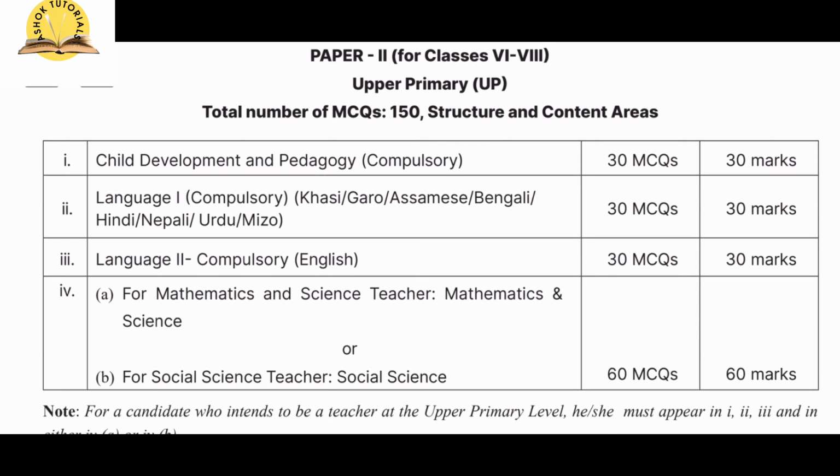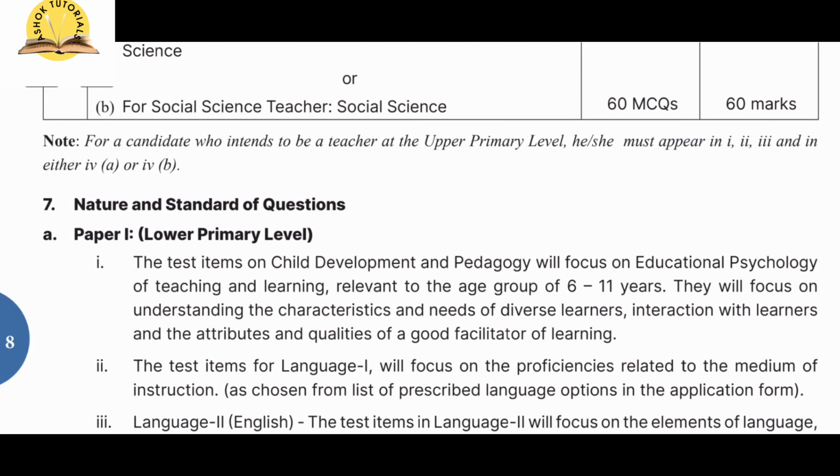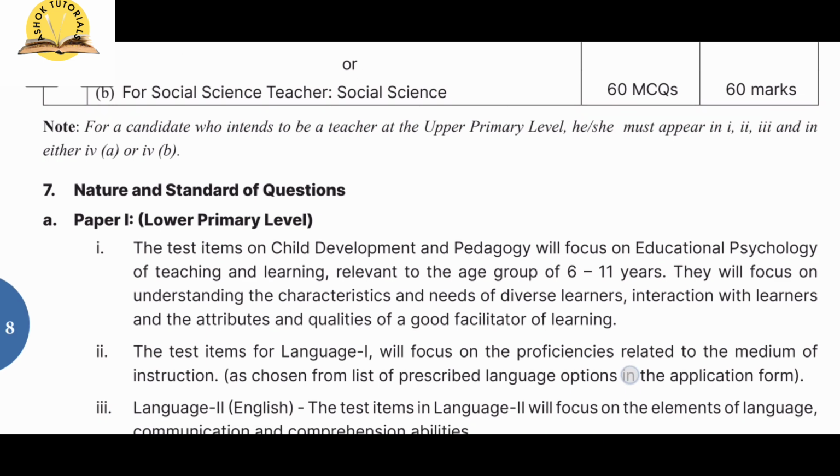Now, for UP, how many subjects do you have? CDP, then English, then Khasi or Garo, and then for those who are taking maths, for you it is maths and science, and for those who are taking social science, for you it is only social science. So those who take maths and science, for you there are 5 subjects: CDP, English, Garo, and maths and science. But those who are taking social science, for you there are only how many subjects? Only 4 subjects: CDP, English, Khasi, and social science, right?